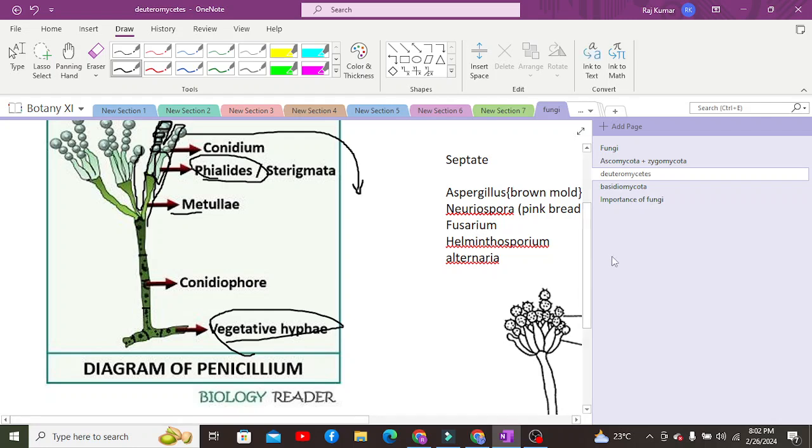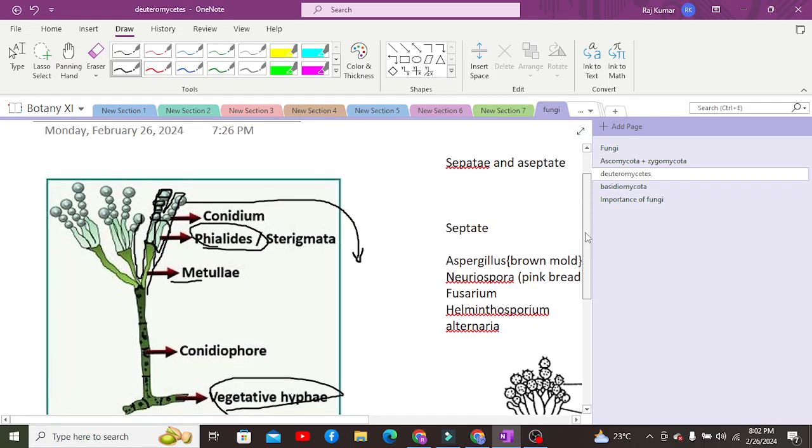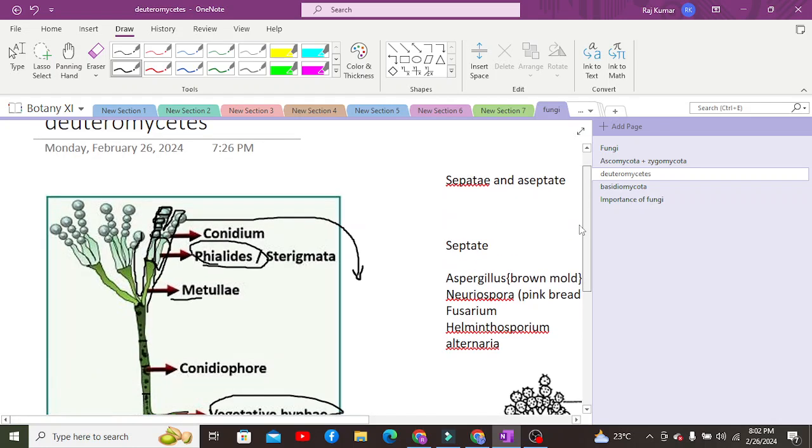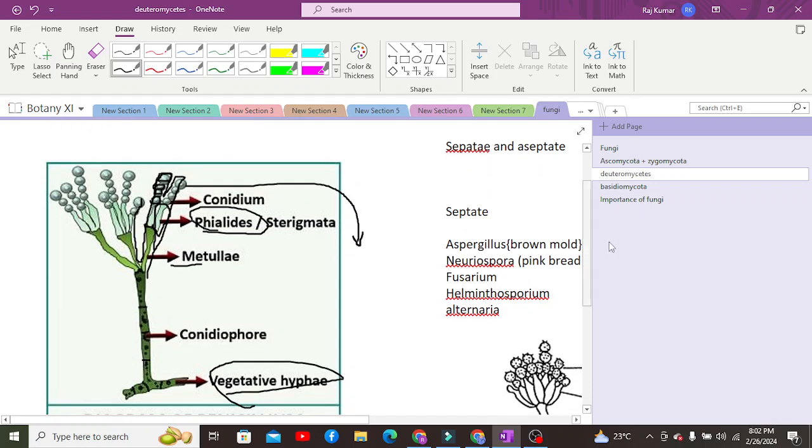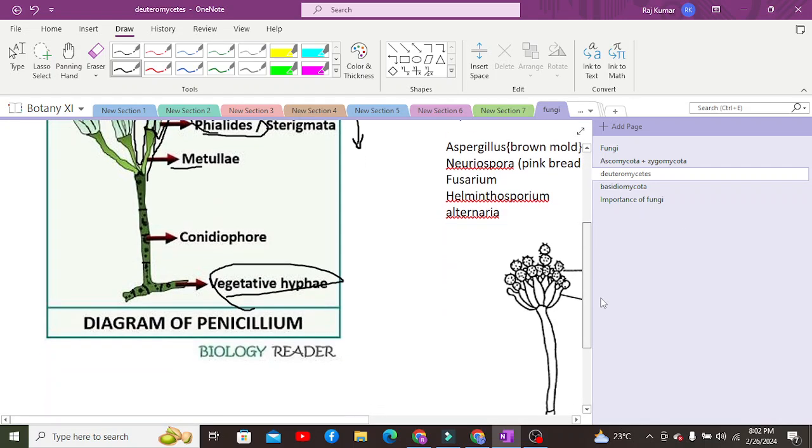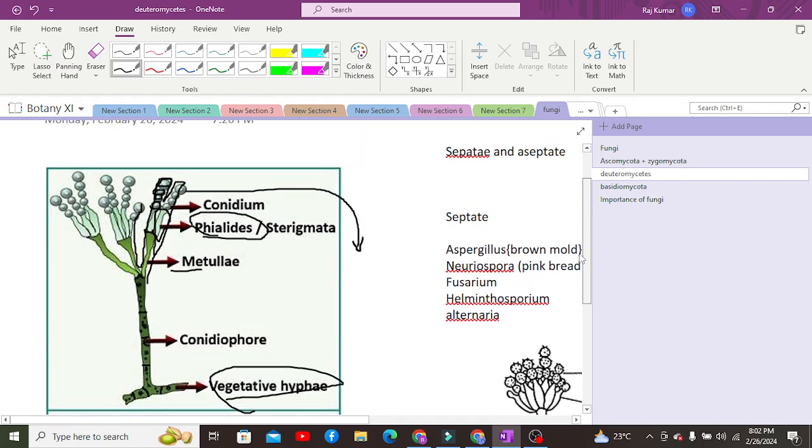Moreover, the conidia have certain characteristics. They contain the conidiospores, which are very easily dispersed by the wind.